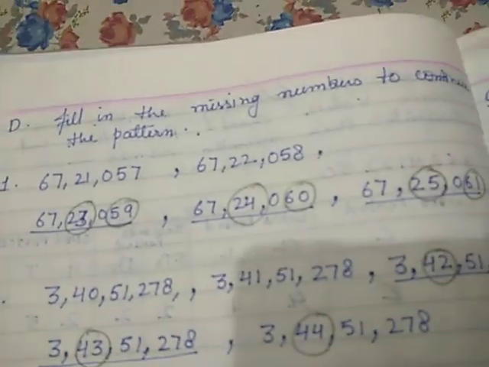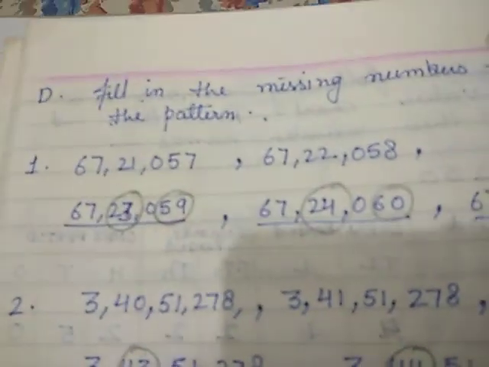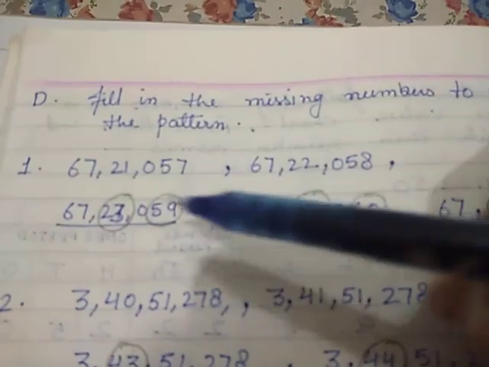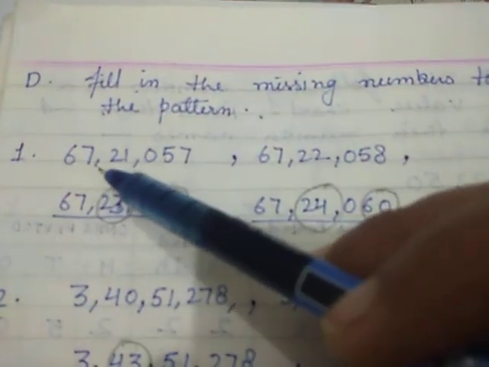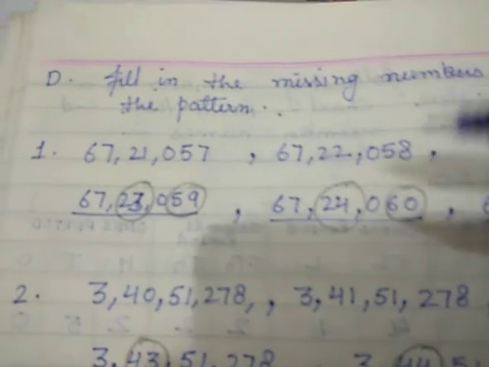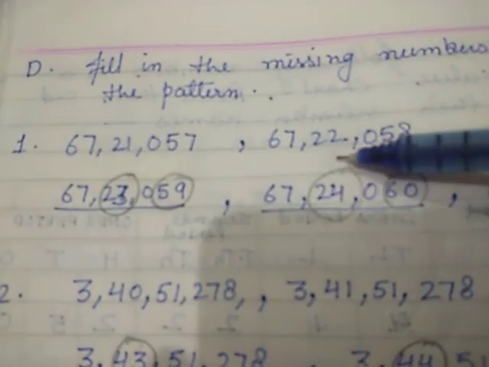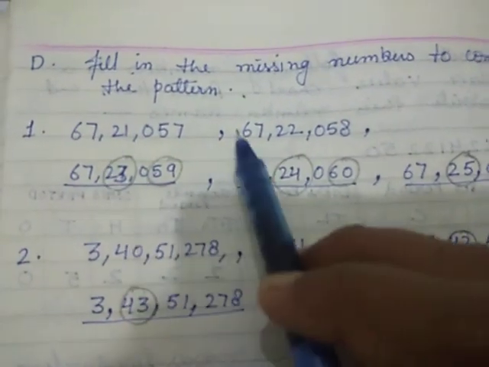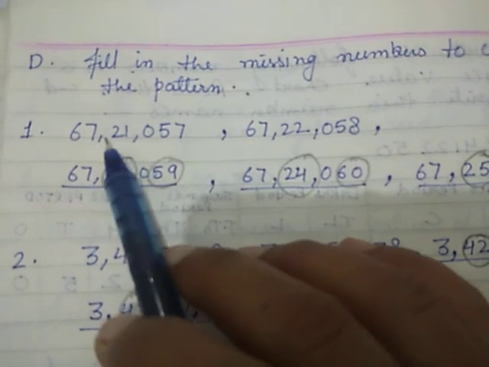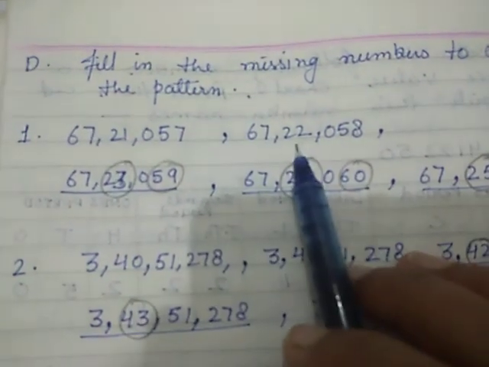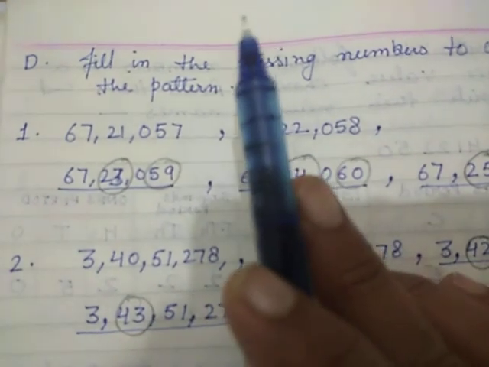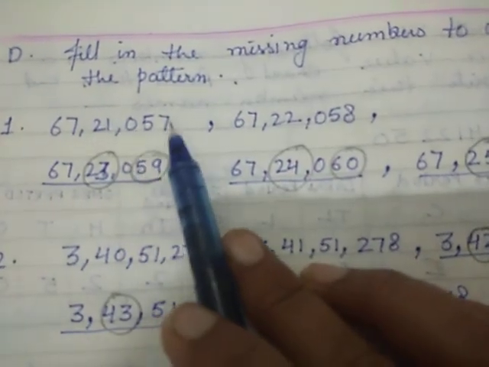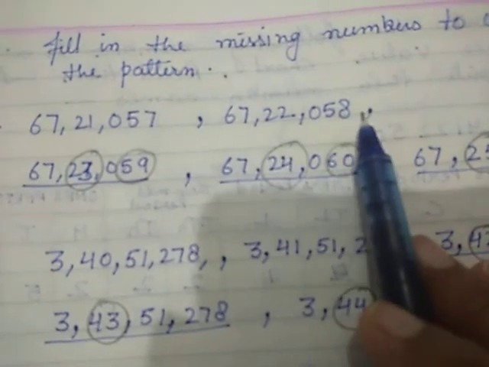Fill in the missing numbers to continue the pattern. Here we have to follow the pattern. The question number 1 is 67 lakh 21,057. Next number is 67 lakh 22,058. Here two changes we can see. 67 is common in both the numbers. After that, here it is 21, here it is 22. So here it is increasing by 1. And after that 057 and here it is 058.